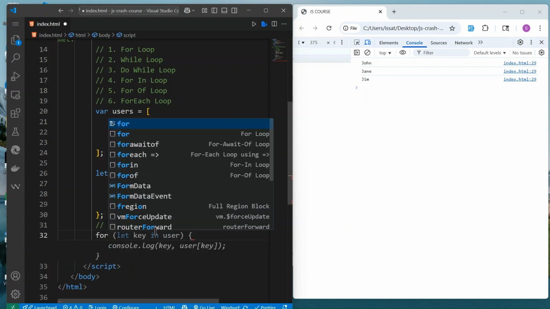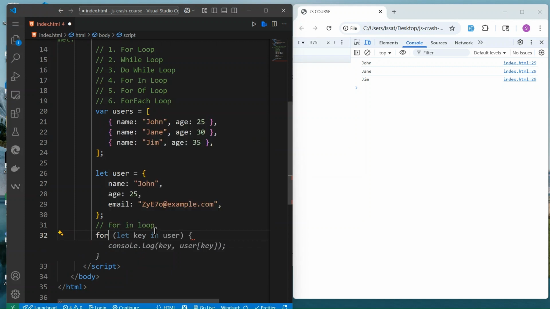So we can do for let key, so we take the key, in user. So this is the user, and then now we can console.log key and then user[key]. If I save and reload that, this is what you get: name, John, age, 25, email. Okay. So this is it for for in loop.